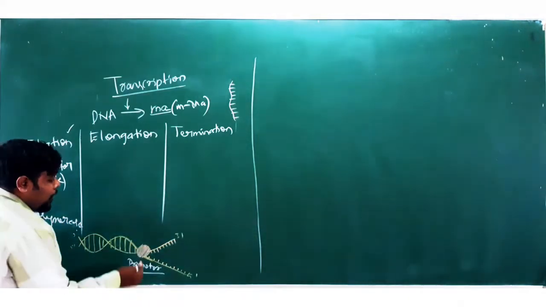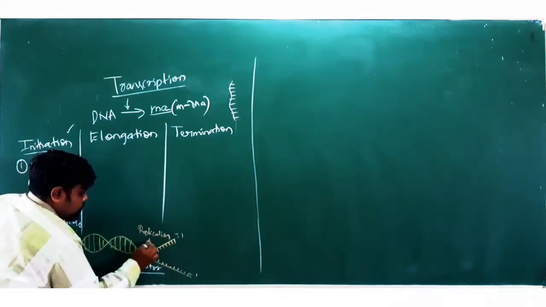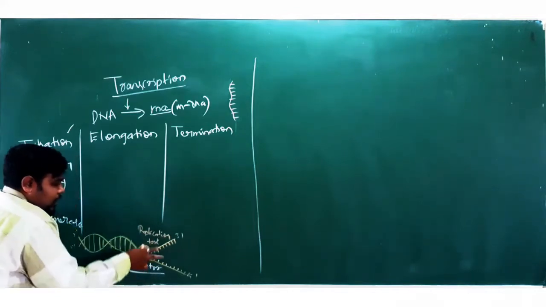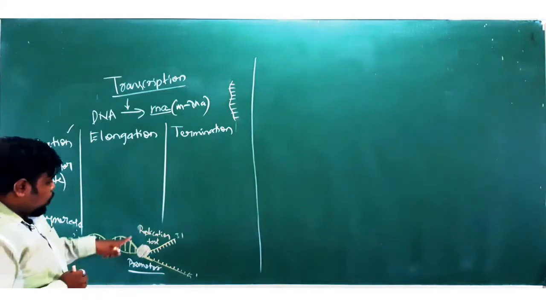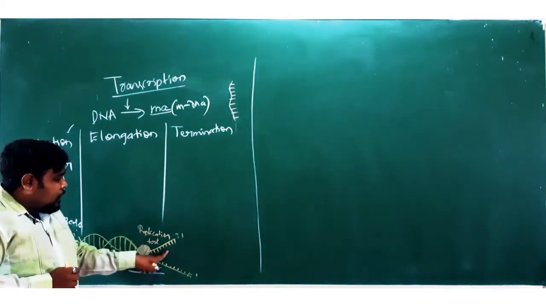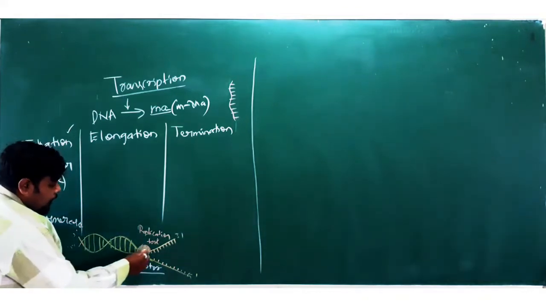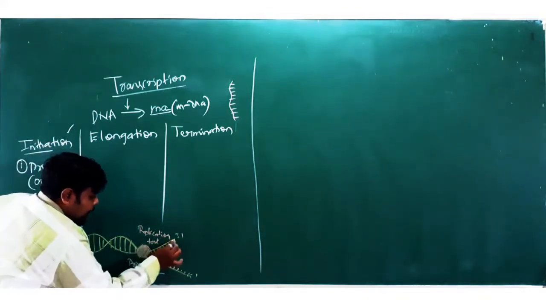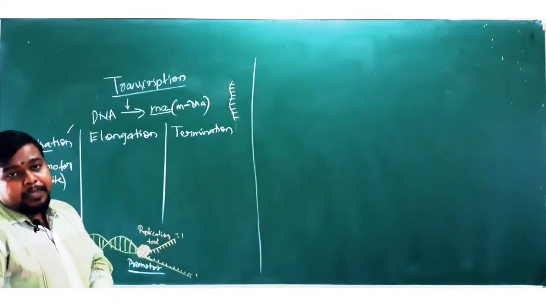This can be called a replication fork. Whatever structure you find here will be called a replication fork. Once this replication fork is formed, with the help of the enzyme DNA polymerase, it starts to synthesize the complementary bases.